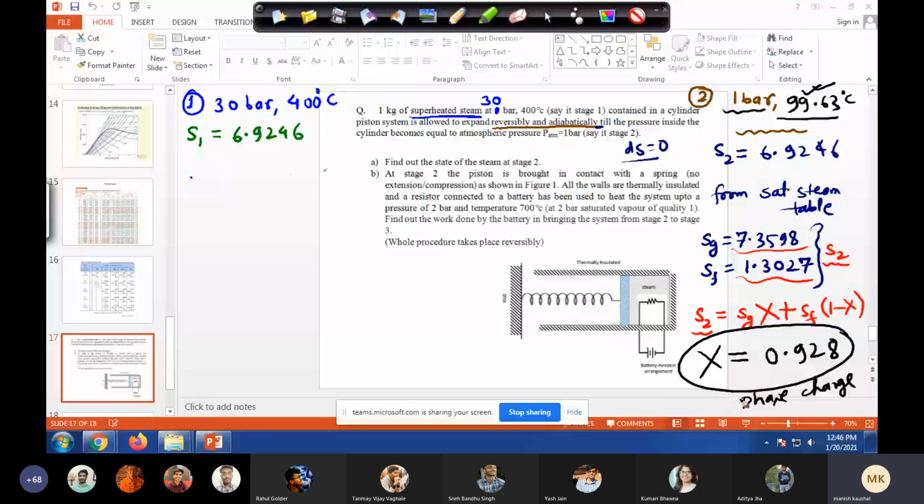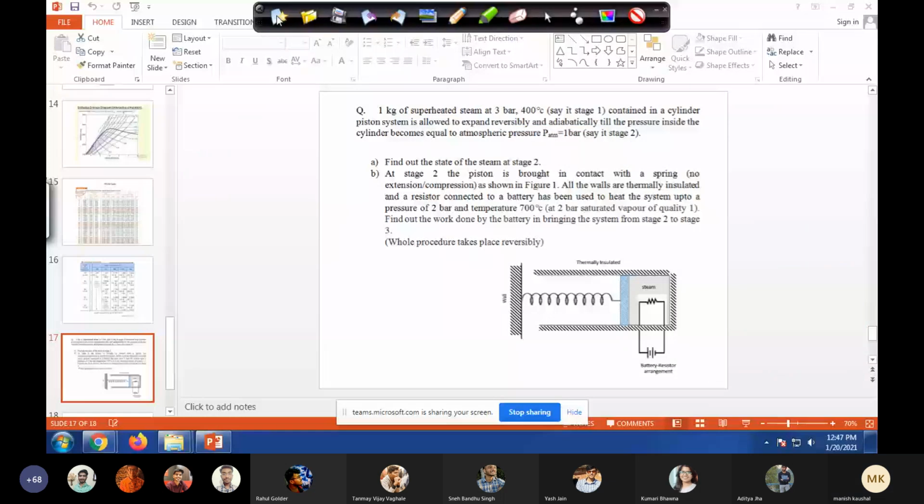At stage 2, the piston is brought in contact with a spring. Okay. So we'll note down this X. We remember this X. Let's open a new page. At stage 2, the piston is brought in contact with a spring. And again, this is 30 bar. No extension, no compression in the beginning. Okay.